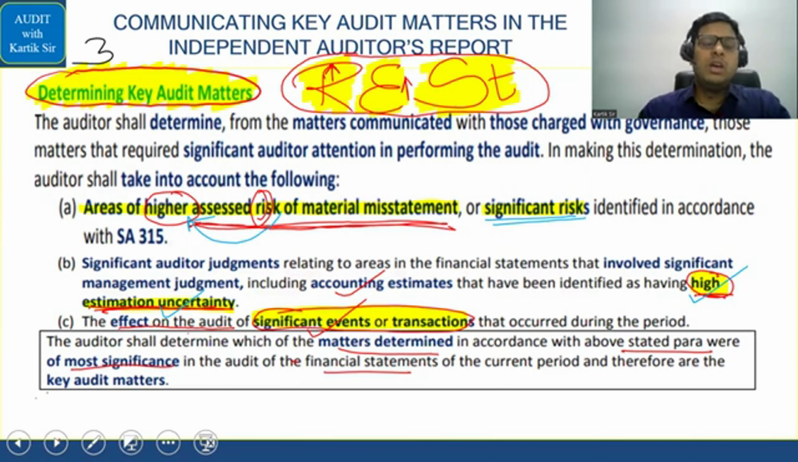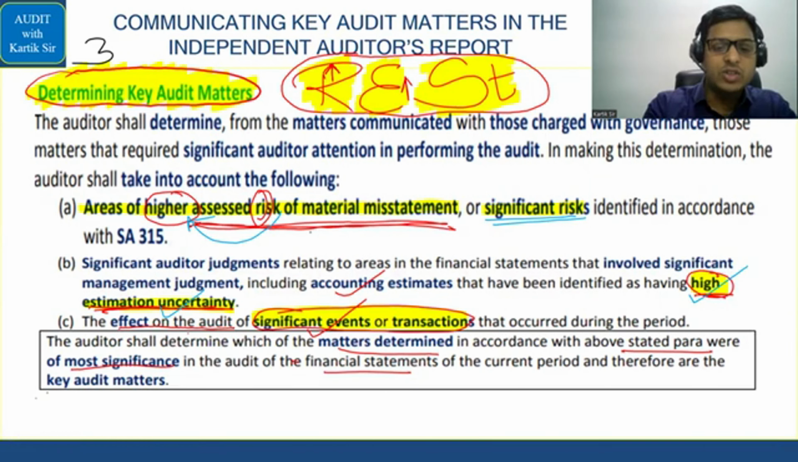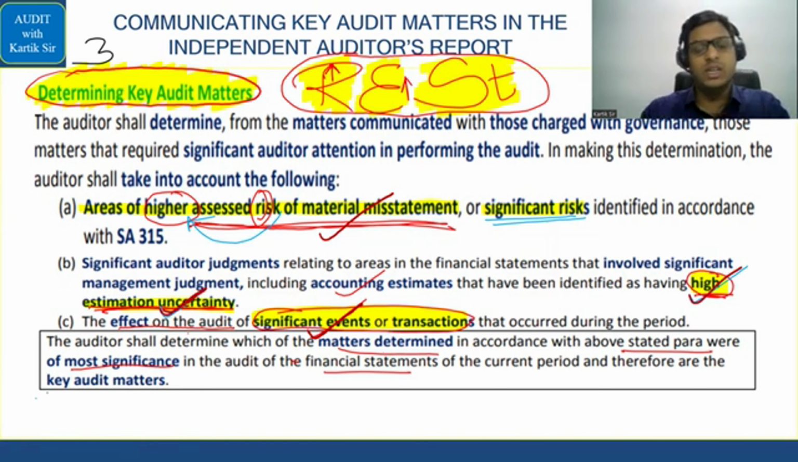Now, how do you determine that a matter is a key audit matter? You will determine if there is a higher risk of material misstatement. It is in relation to any significant event or transaction, and finally, it is in relation to any high estimation uncertainty. And if you see our code, there is a higher risk of material misstatement, higher estimation uncertainty, and significant transactions and events are related to this. Only then will the auditor show it as a key audit matter.